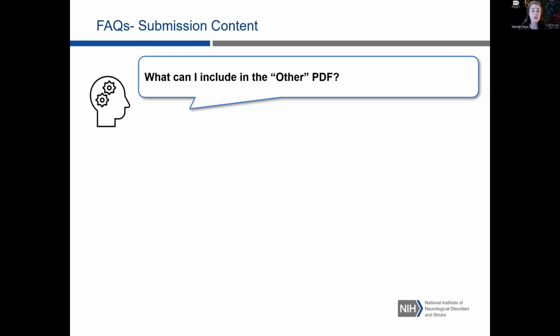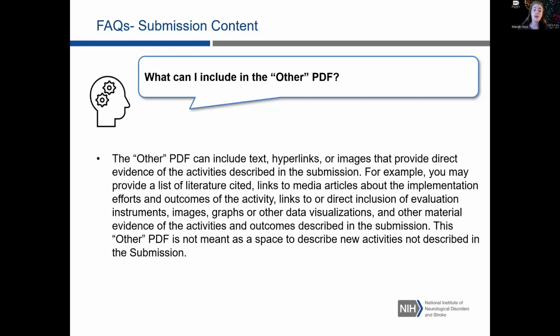What can I include in the other PDF? The other PDF can include text, hyperlinks, or images that provide direct evidence of the activities described in the submission. For example, you can provide a list of literature cited, links to media articles about the implementation efforts and outcomes of the activity, links to or direct inclusion of evaluation instruments, images, graphs, or other data visualizations, and really any other material evidence of the activities and outcomes described in the submission.